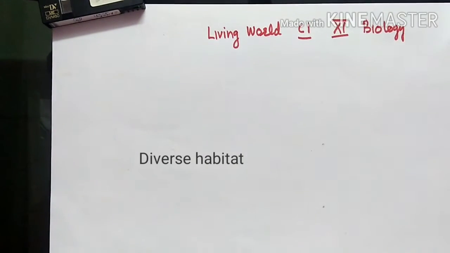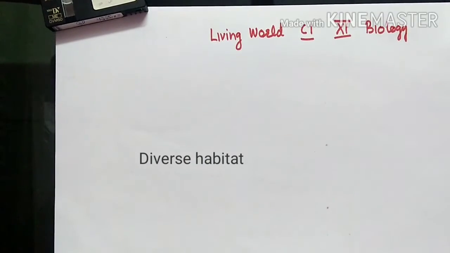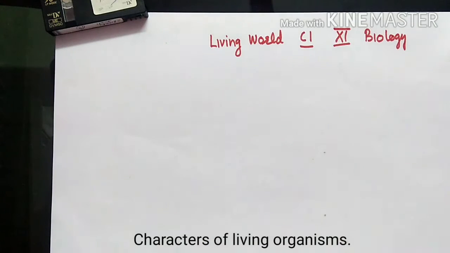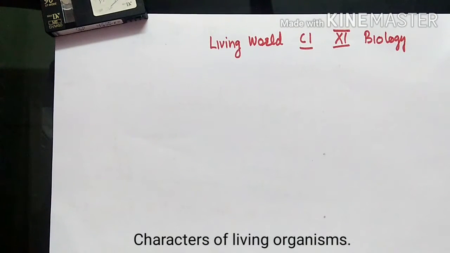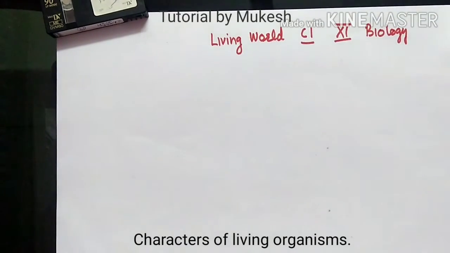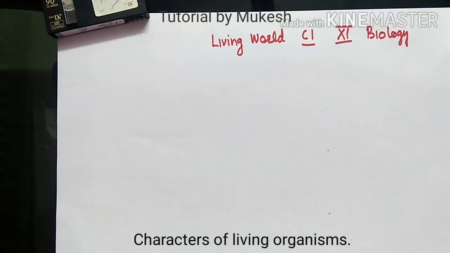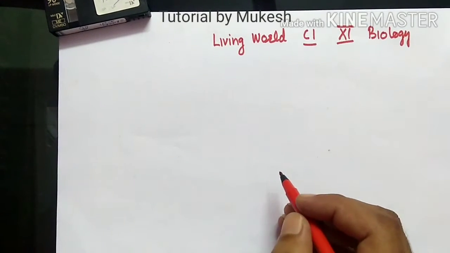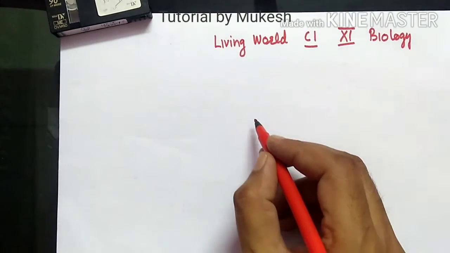So these living organisms possess some basic characteristics. Based upon those basic characteristics, we can classify the organisms, whether they are living or non-living. With the help of this flow chart, let's try to understand what are the characteristics of living organisms.